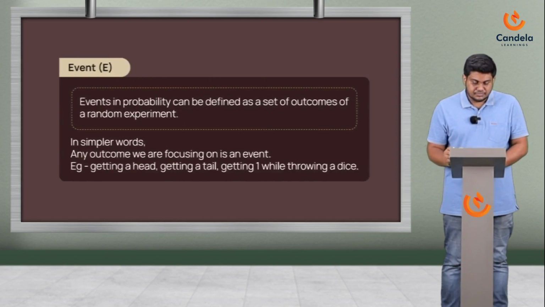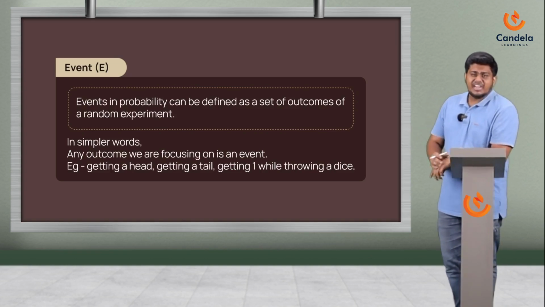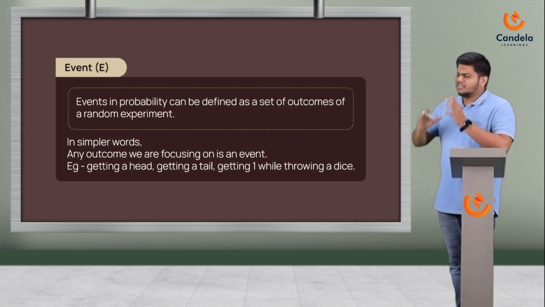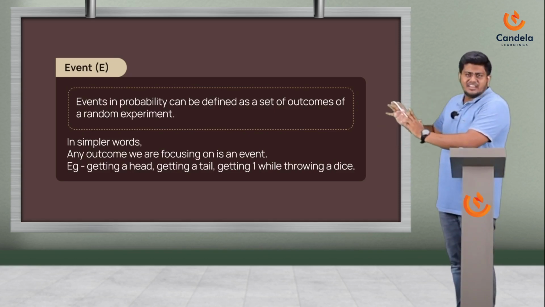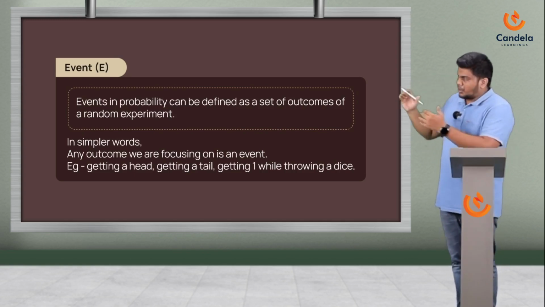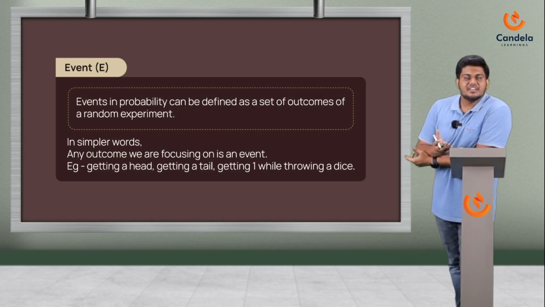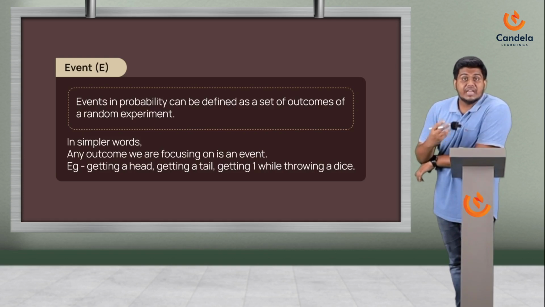So what is an event? An event in probability can be defined as a set of outcomes of a random experiment. Too difficult. I don't understand why we need to look into that definition. Just look into the bottom text. Simpler words: any outcome that we are focusing on is an event. Say for example, tossing a coin. I am looking at the probability of getting a head. So getting a head is an event. What if I was looking for the probability of getting a tail? Well, then my event is getting a tail.